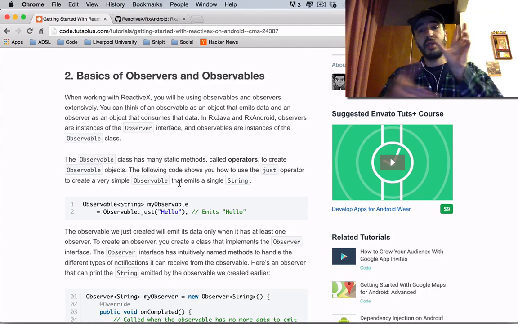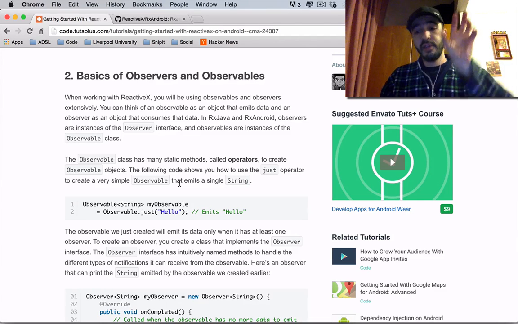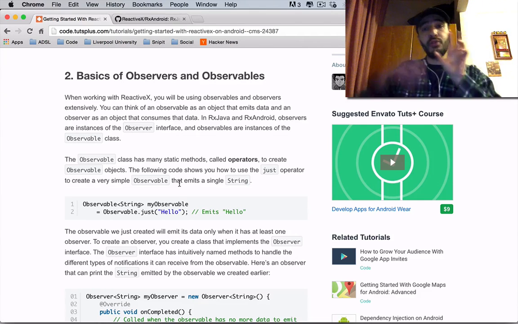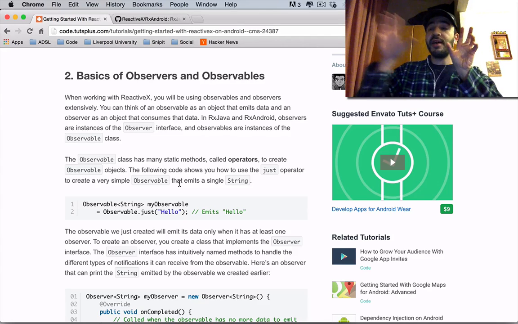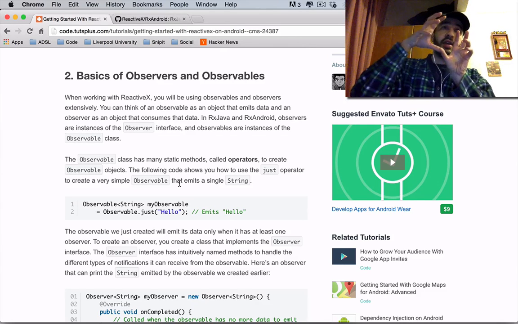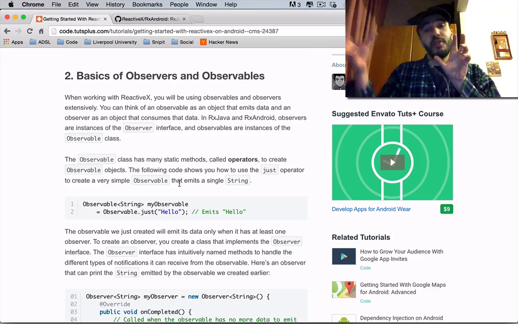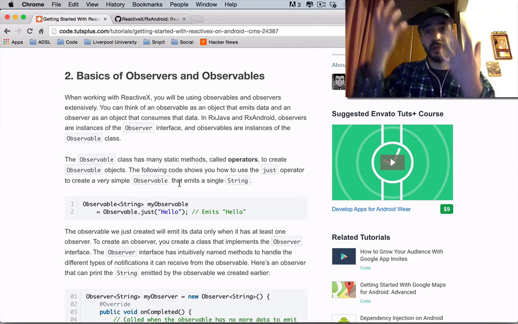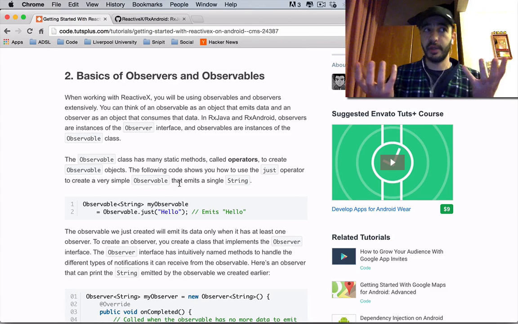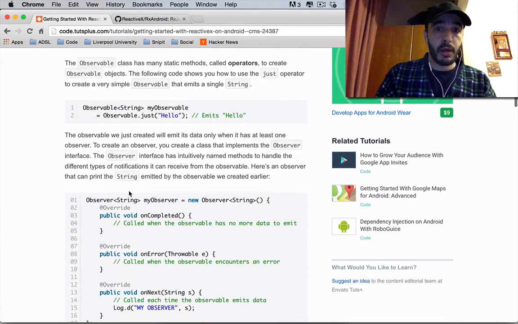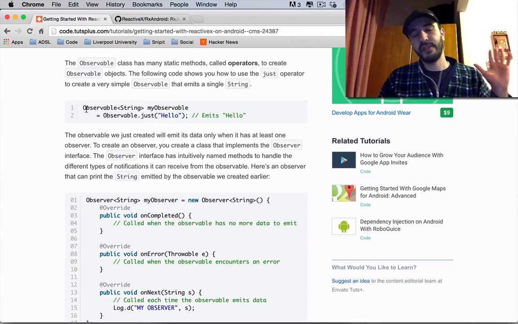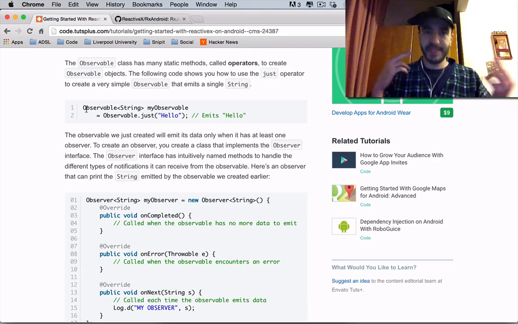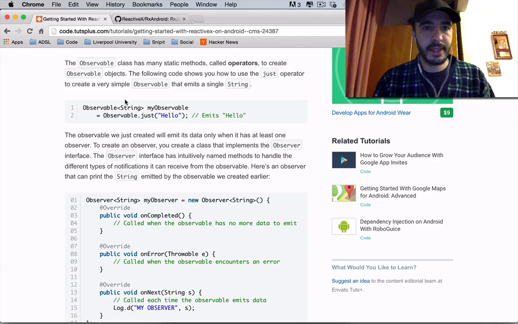This says that I have the ability to have someone watch me while I do my stuff. And this says I have the ability to watch something do its stuff and do something with that stuff that it produces. So you have a doer and a watcher. They have to coexist, I think. Okay, so to create an observable, I'm gonna say L so I can differentiate when I say observer, because it's tricky. The Observable class has many static methods. All right, that's very good.